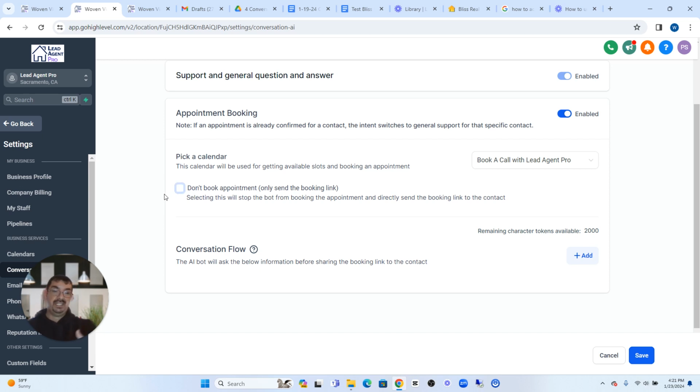But ideally, you just want to get that day and time that works best for them, give them some times, and then once they pick, have the AI bot go ahead and put it on the calendar, and now that appointment is booked.